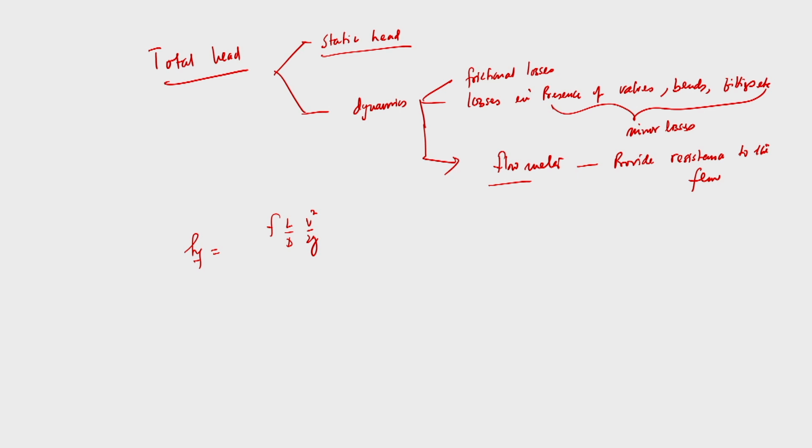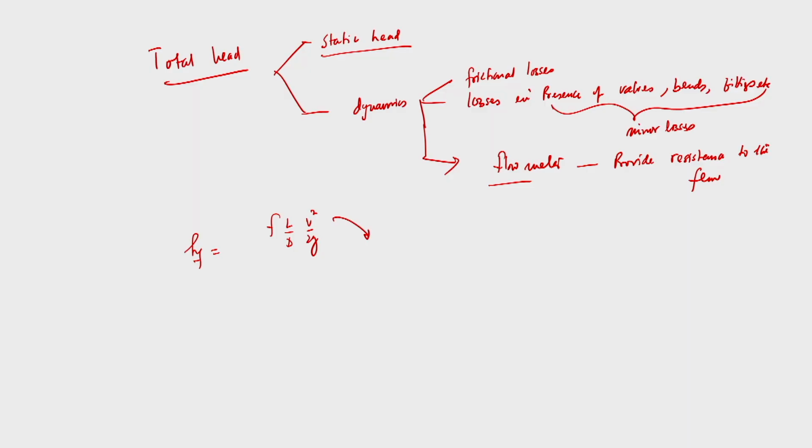through the pipe. Normally, from my experience, although I have worked over a very small period, the recommended flow velocity of water through the pipe is 1.5 to 2.5 meters per second, and this is dictated by several reasons, because it should not erode the pipe material. Also, we need to provide some support, because when water is flowing through the pipe, we need to provide some support from the ground to hold the pipe in place. So, that is why this is the recommended velocity.